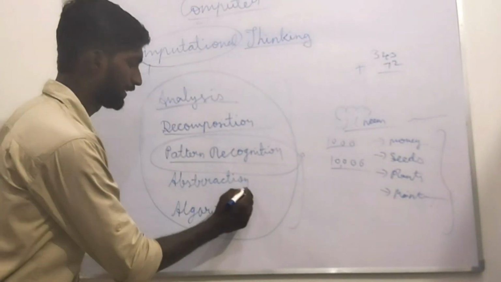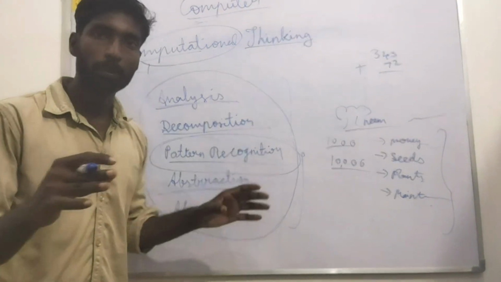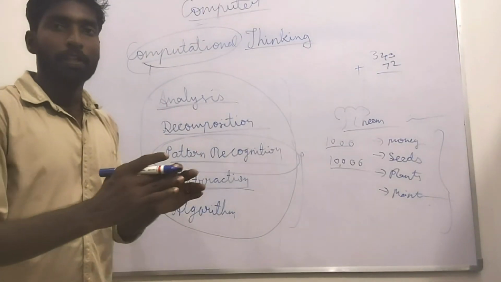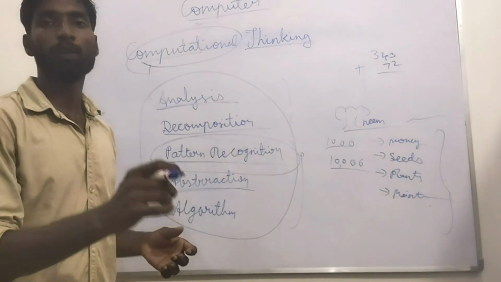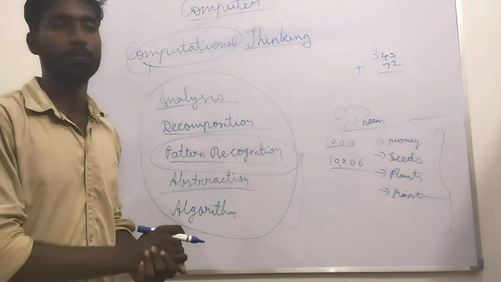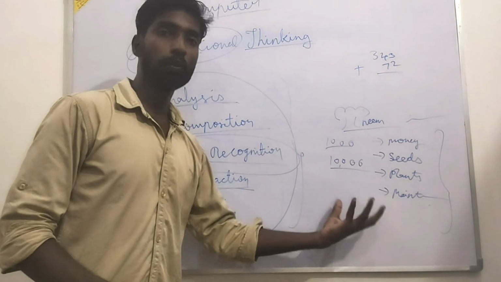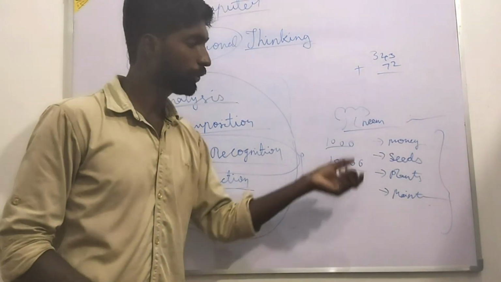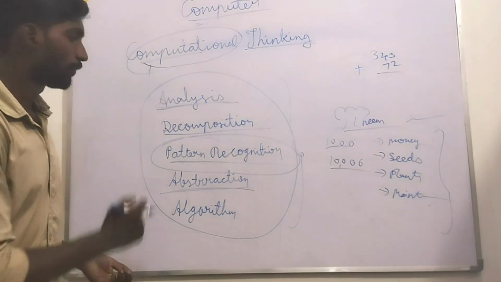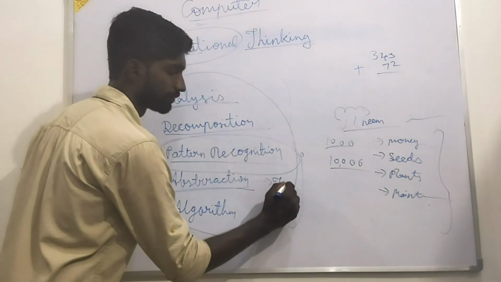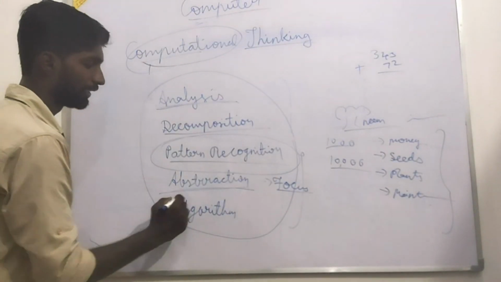The next one is abstraction. Abstraction means that now he has divided the problem into small parts, now remove the unnecessary things. Focus on what work you have to do, what you should do. Planting things, these are all the problems, but a few things are there which are not necessary but you added as problems. All those things we have to remove. So focus on actually what we need. After that, algorithm.